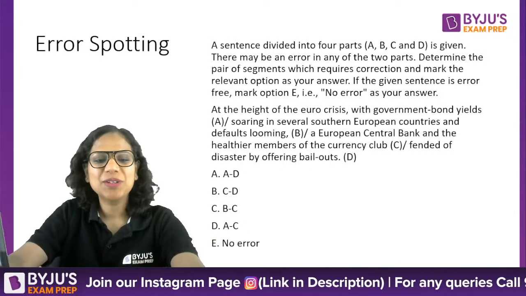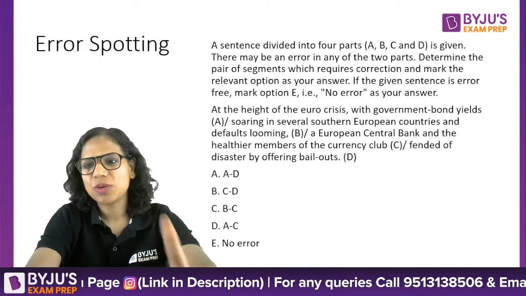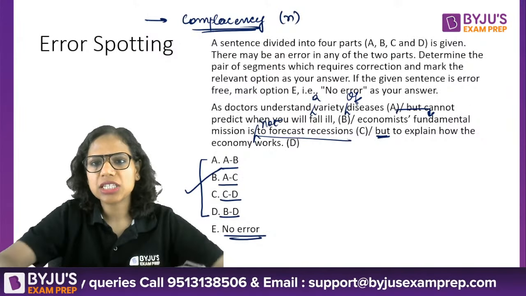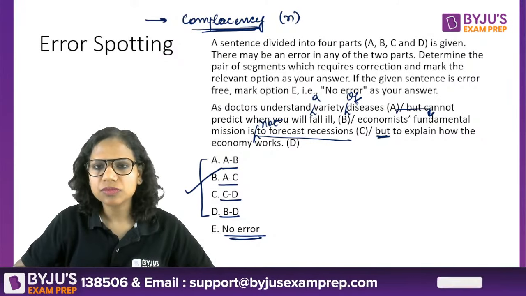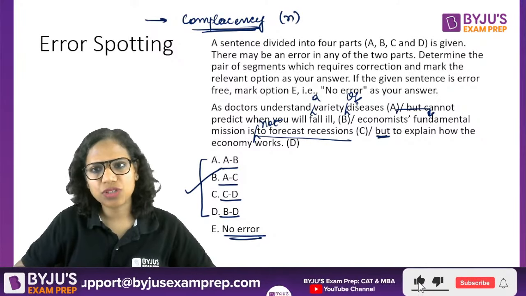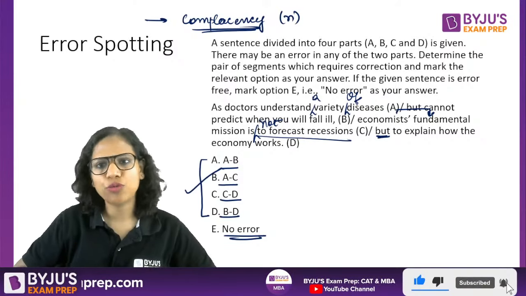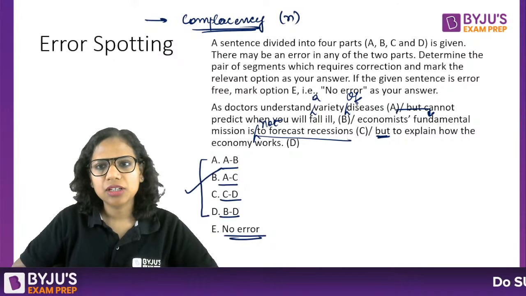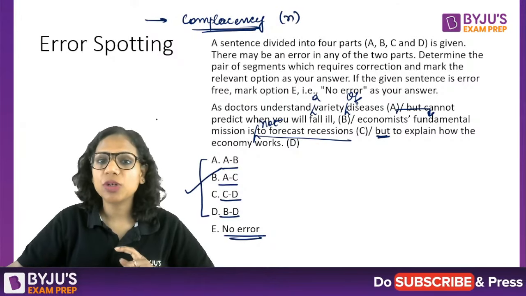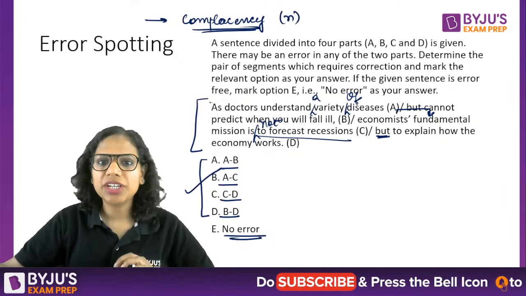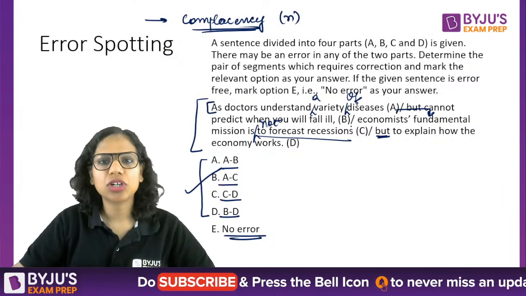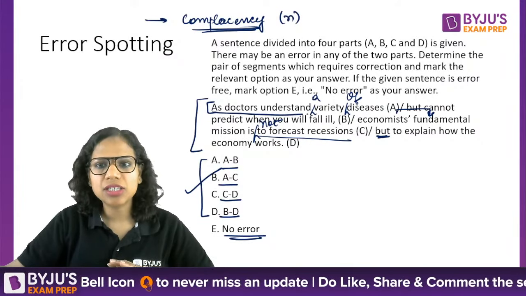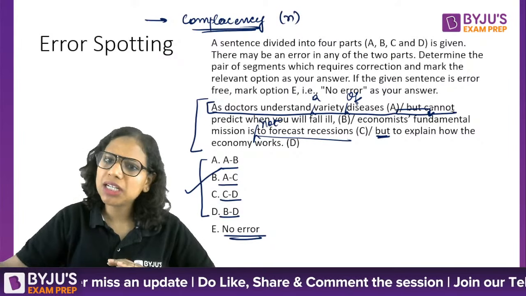Okay. All right. So going back to the previous question for once. Bhushan is asking if B should be corrected. As doctors understand a variety of diseases but cannot predict when you will fall ill. No, this is correct. No correction required in B. So always in your error spotting questions, as we were discussing yesterday, read it in conjunction with what comes before and what comes after. This is a part of this clause: as doctors understand a variety of diseases but cannot predict.